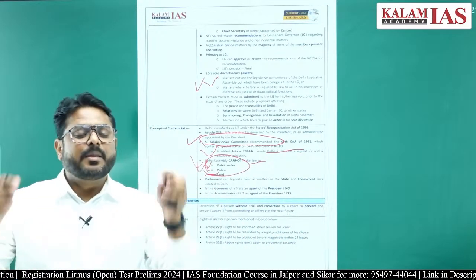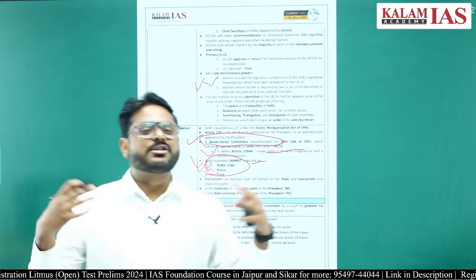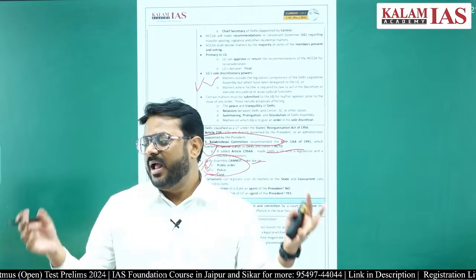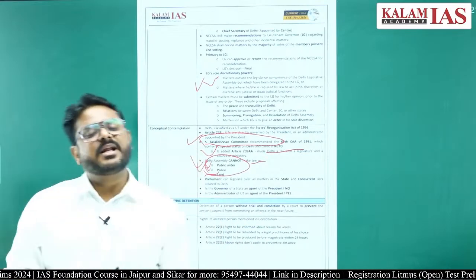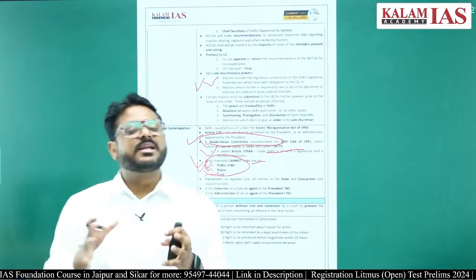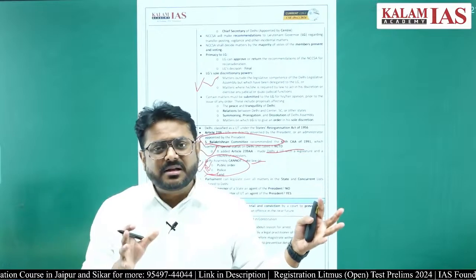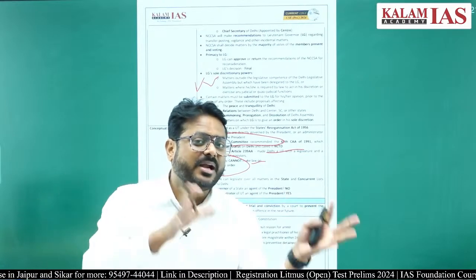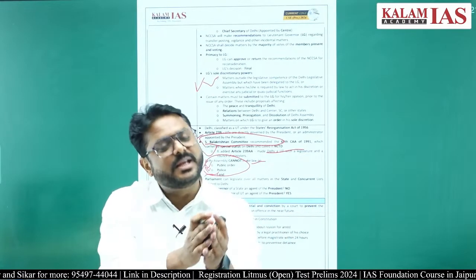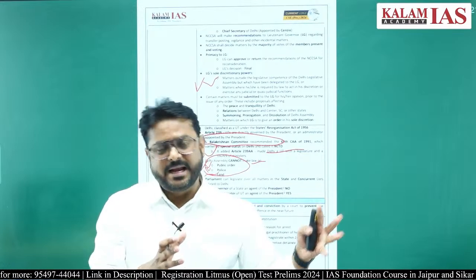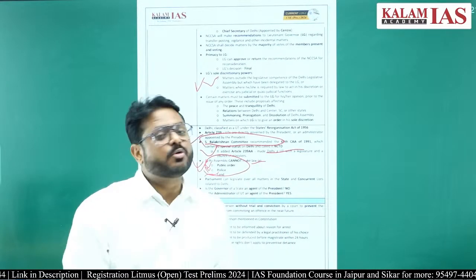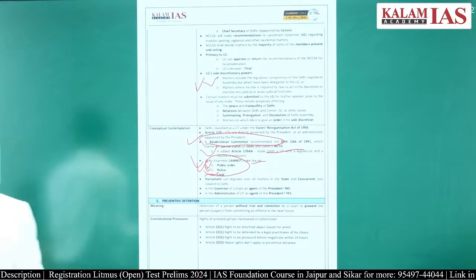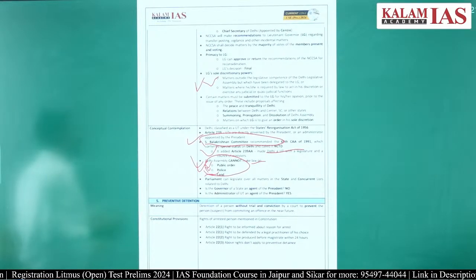And in preventive detention, even if the crime has not been committed, a person can be detained so that the person can be prevented from doing any kind of crime, right? There are two kinds of provisions written inside Article 22 of the Constitution of India.